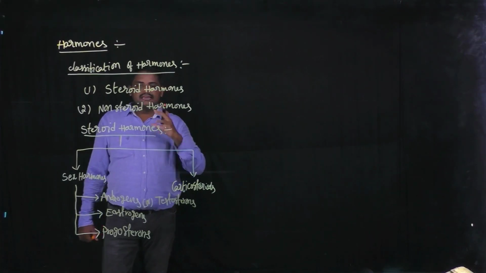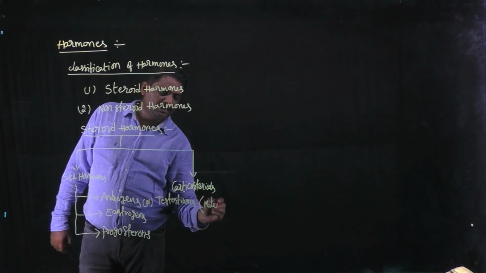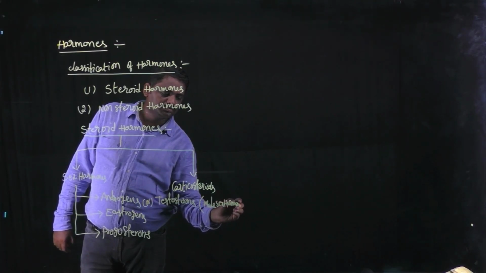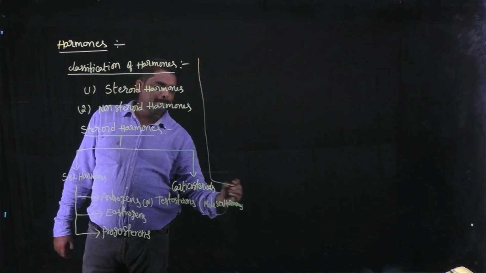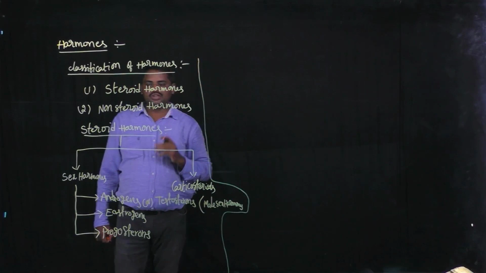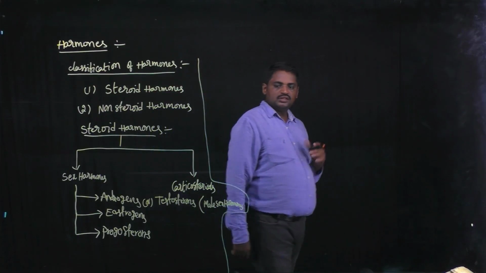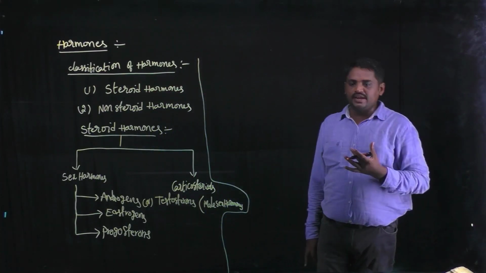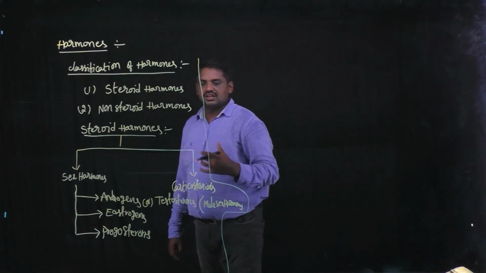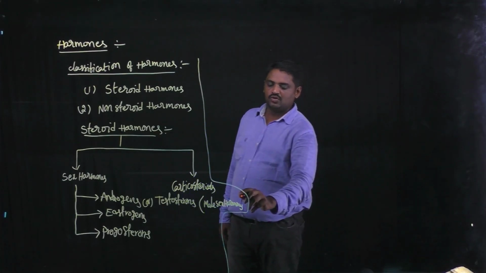These are male sex hormones. So this is one type of sex hormone. Sex hormones are related to steroid hormones. Okay, androgen or testosterone, this hormone is a male sex hormone.